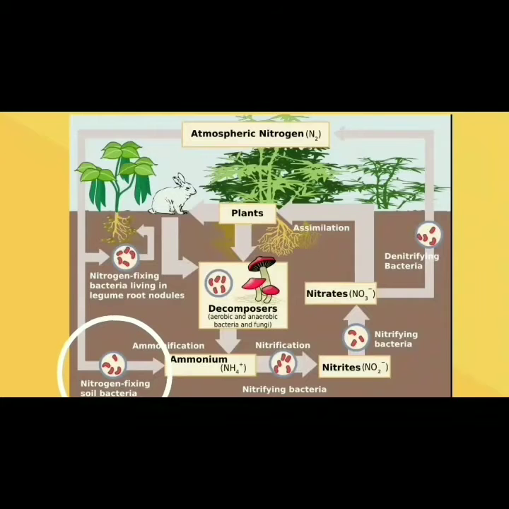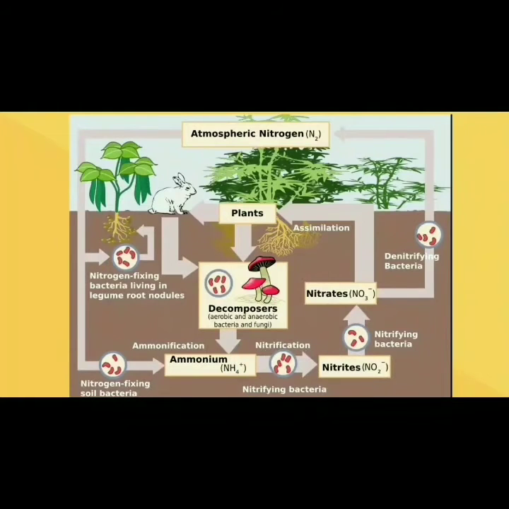After that, another nitrogen fixation happens by the energy of lightning. By the energy of lightning, nitrogen fixation also happens, and in that way the nitrogen also transfers into ammonia. The next process is nitrification. In the process of nitrification, the ammonia is converted into nitrites and nitrates, nitrites NO2 and nitrates NO3.